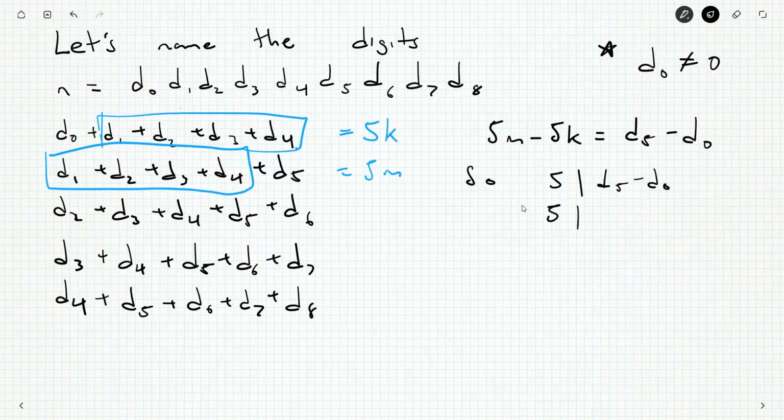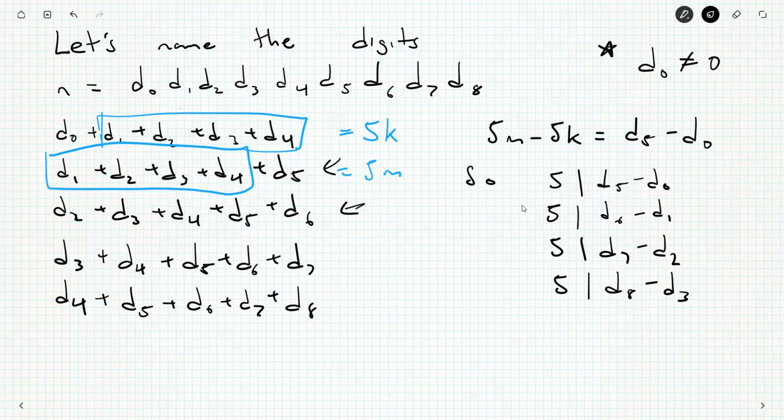Similarly, the difference in these two, 5 divides D6 minus D1. 5 divides D7 minus D2. 5 divides D8 minus D3. And that's it. And that's pretty interesting, especially when we're dealing with the numbers 0 all the way up through 8, because that sort of pairs things off.